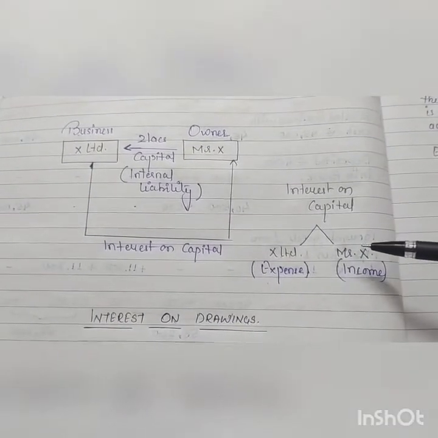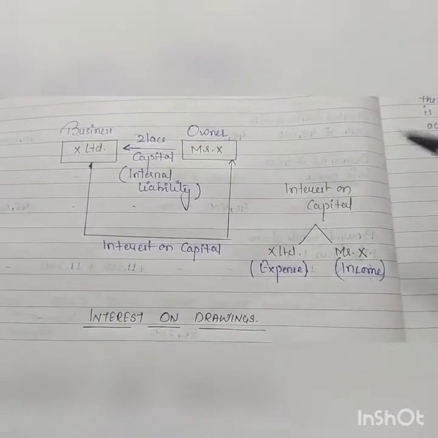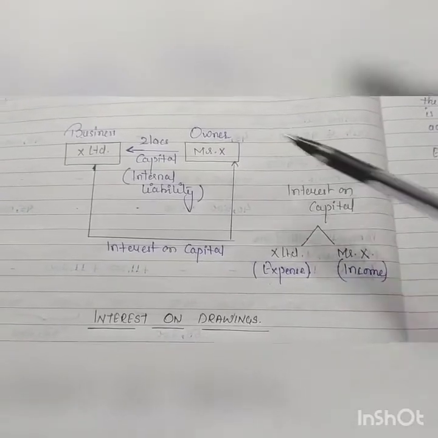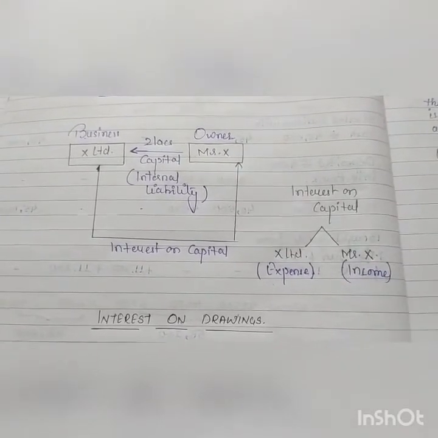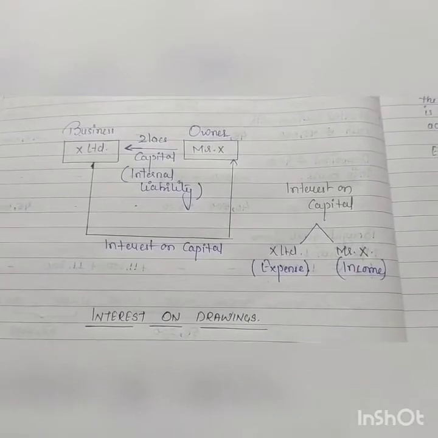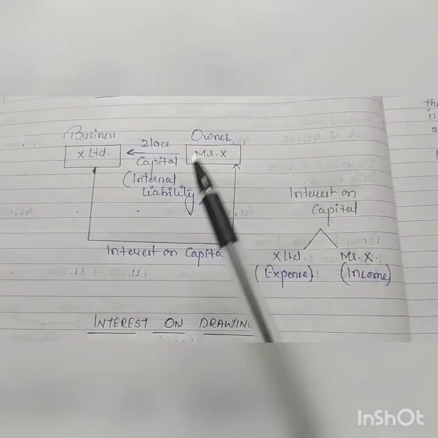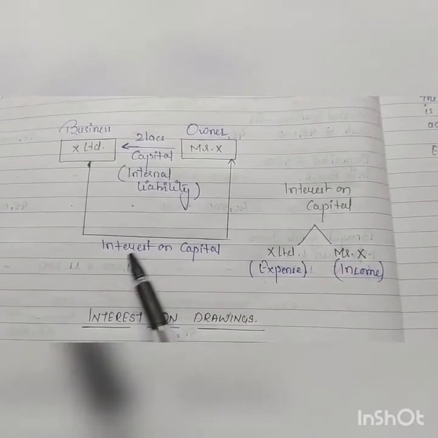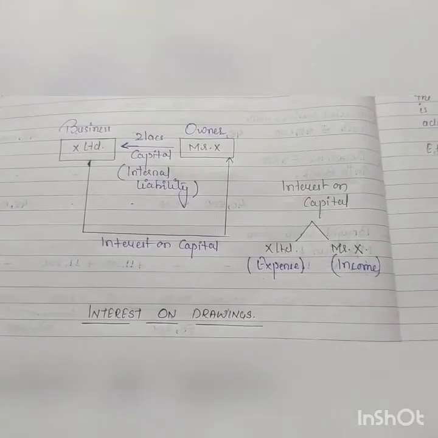And from the owner's point of view, this interest is an income because he is receiving interest on the amount invested. So what will be the effect of interest on capital in our accounting equation?